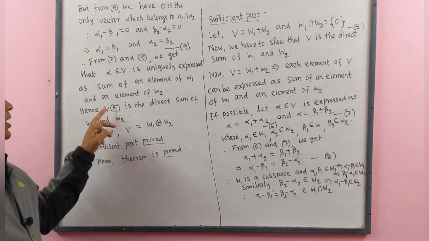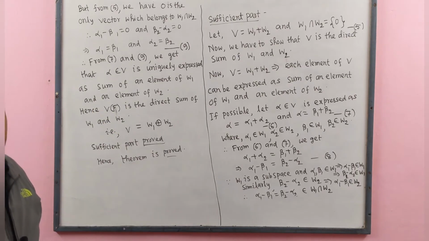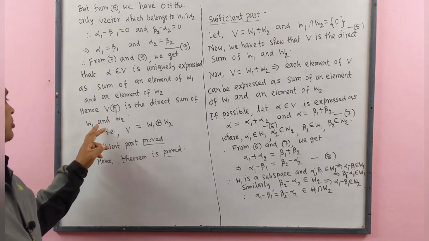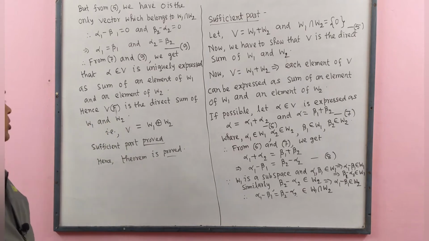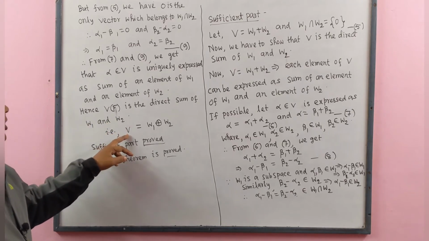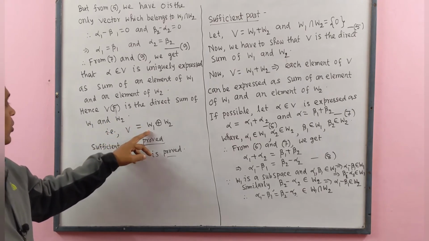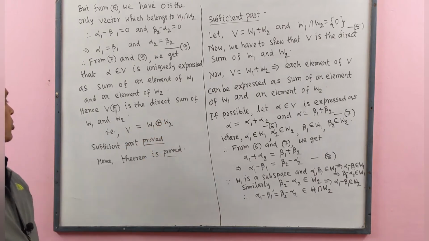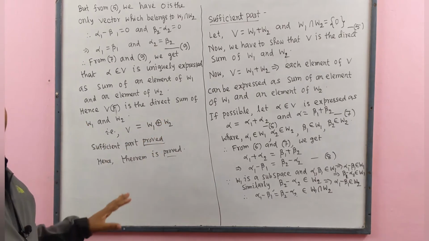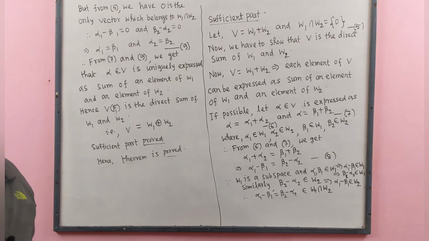Hence, V(F) is the direct sum of subspaces W1 and W2. That is, V equal to W1 direct sum W2. Therefore, sufficient part is proved. Hence, theorem is proved.